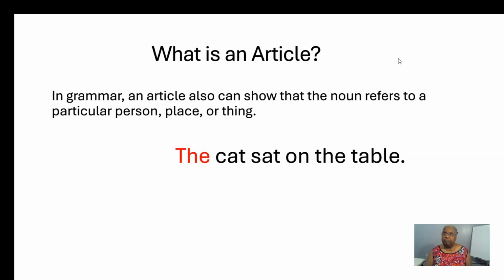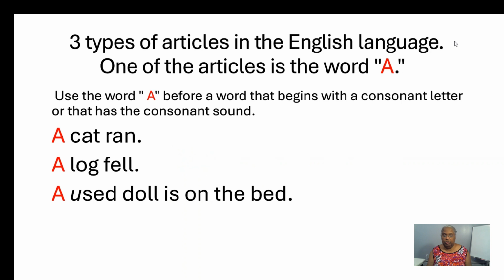There are 3 articles in the English language. One of the articles is the word a. Use the word a before a word that begins with a consonant or that has a consonant sound.